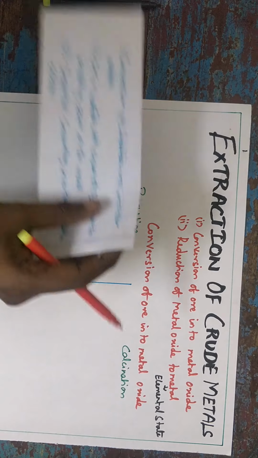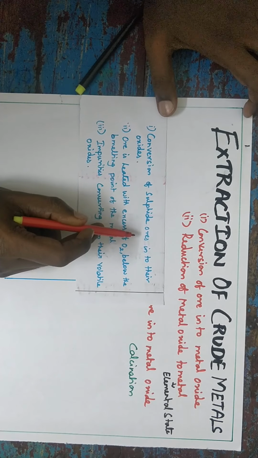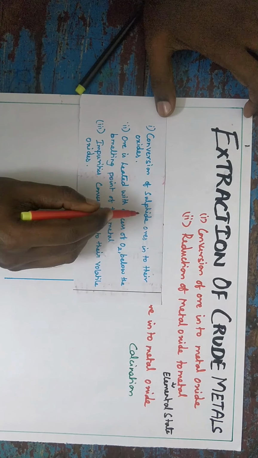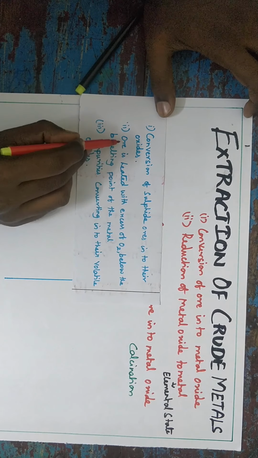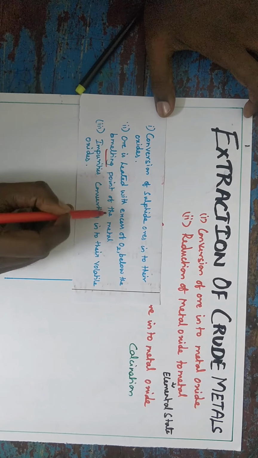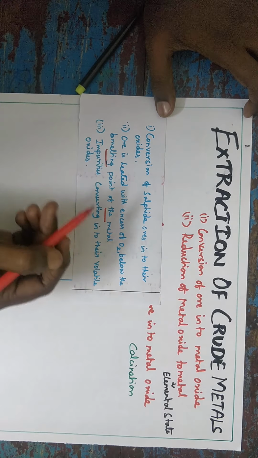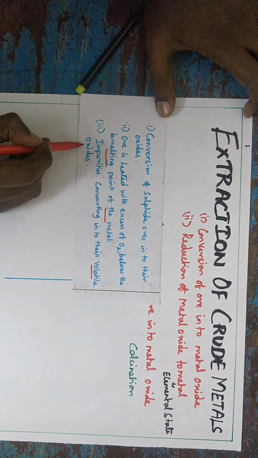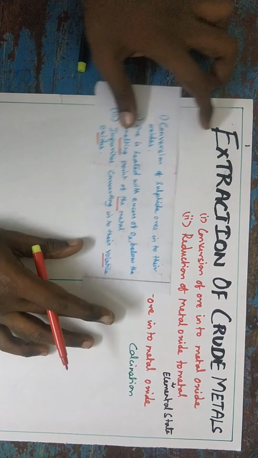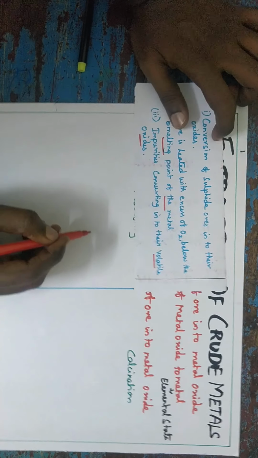Roasting means conversion of sulfide ores into their oxides. How is sulfide ore converted into oxide? Concentrated ore is heated with excess of oxygen below the melting point of the metal. In this case, any impurities present in the metal are converted into volatile oxides. Volatile means vaporizing compound. They said any concentrated sulfide ore is converted into oxide.